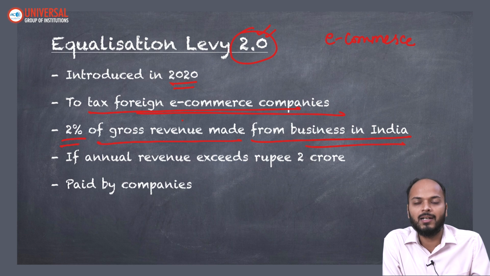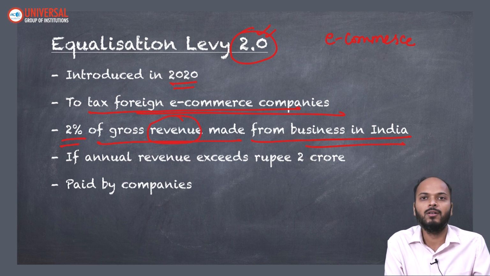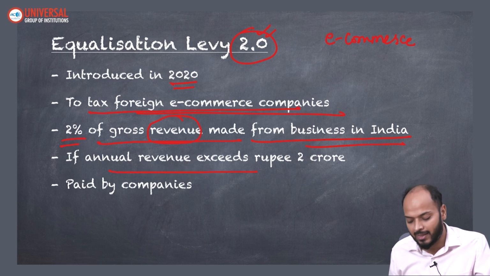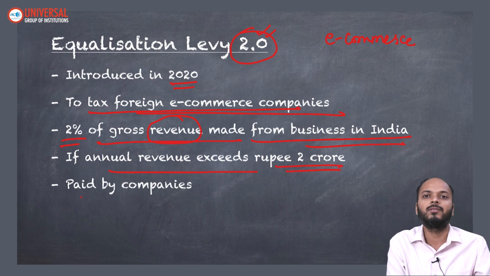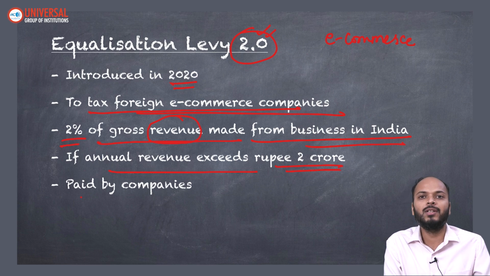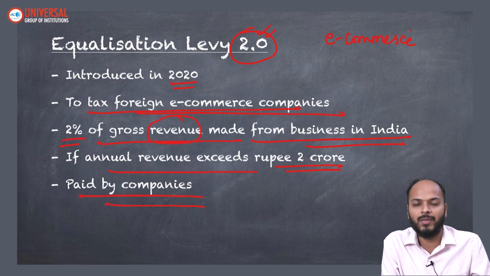So let's say Amazon, if it is doing e-commerce business in India, whatever revenue they generate from India, 2% of it they have to give to the government of India. Please remember, this tax is on revenue, not on profit, right? The next thing is, it will be applicable only on those companies whose annual revenue from India exceeds rupees 2 crore. So if you make at least rupees 2 crore every year from India, then only you have to pay this equalization levy, and it is paid directly by companies, not by customers.